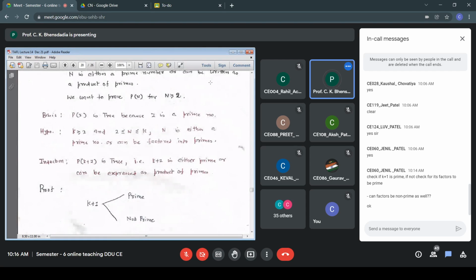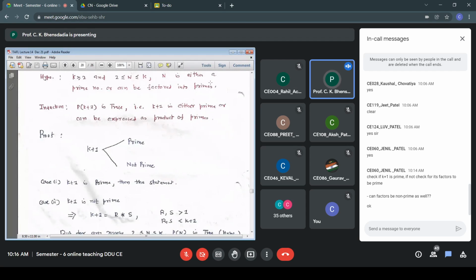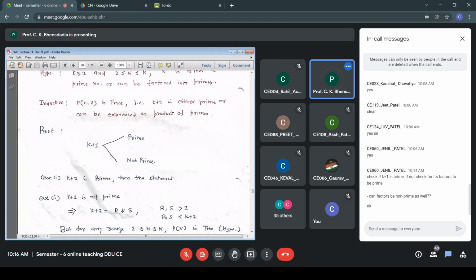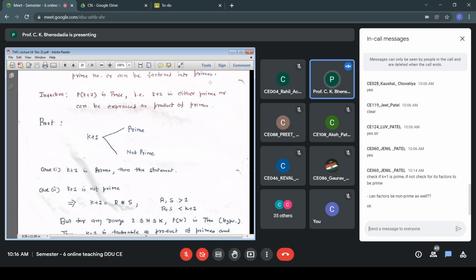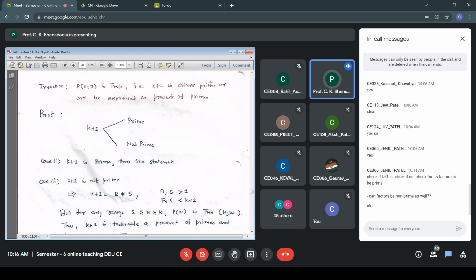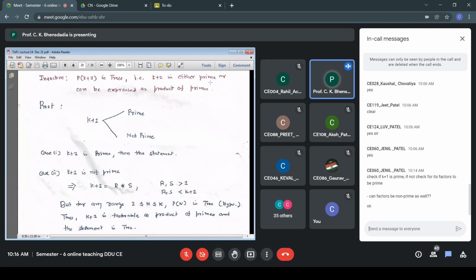So here, they have shown that k plus 1 equals r star s and 2 is less than or equal to r comma s, which is less than or equal to k. They are in the range 2 to k, r and s individually. And for any number in the range 2 to k, n is either a prime number or can be factored as a product of primes. That is the statement using the hypothesis.